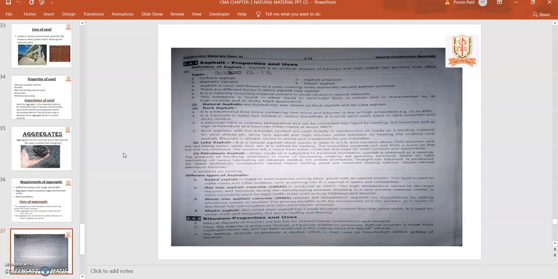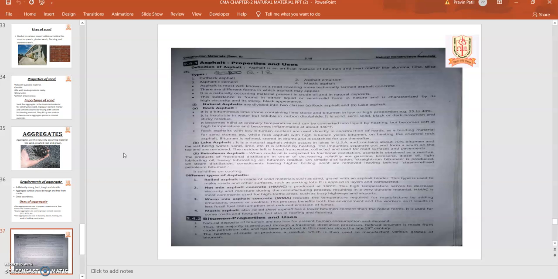Then the asphalt properties and uses. First, the definition. Asphalt is an artificial mixture of bitumen and inert matter like alumina, lime, and silica. When they are combined, we can get asphalt. It is just like a molten plastic. Types: first, cutback asphalt; second, asphalt emulsion; third, asphaltic cement; then fourth, mastic asphalt. Asphalt is most well known as a road covering, more technically termed asphalt concrete.